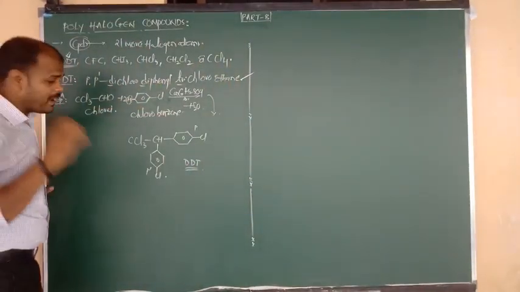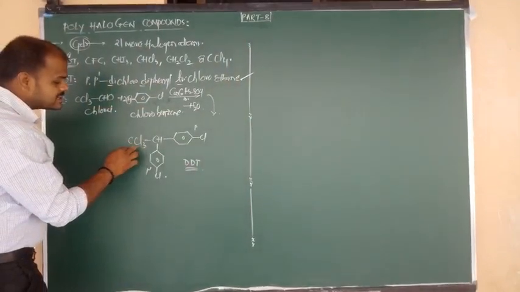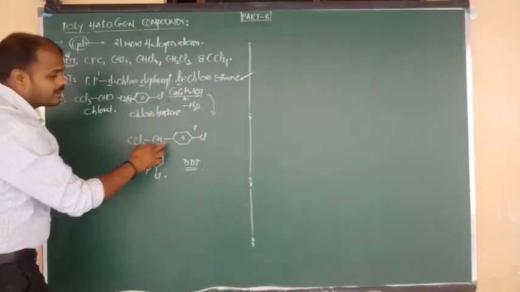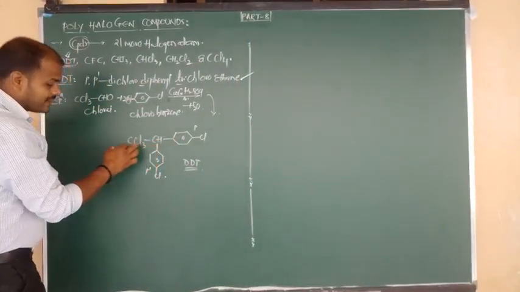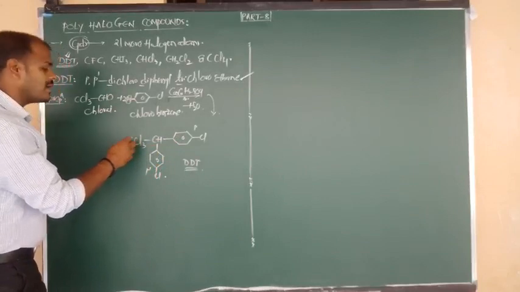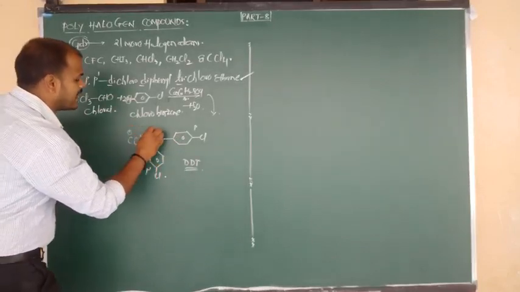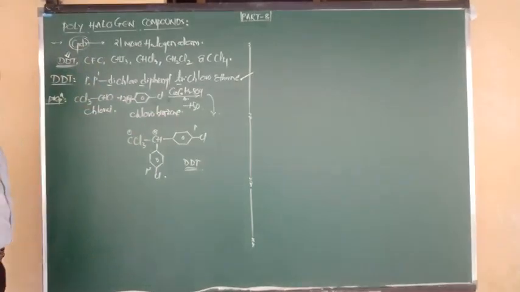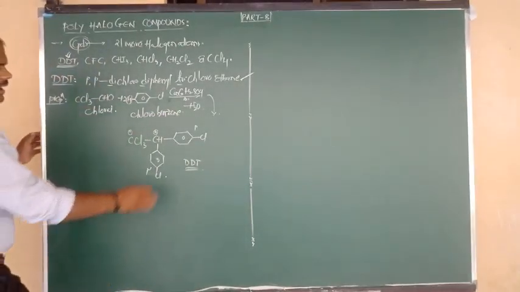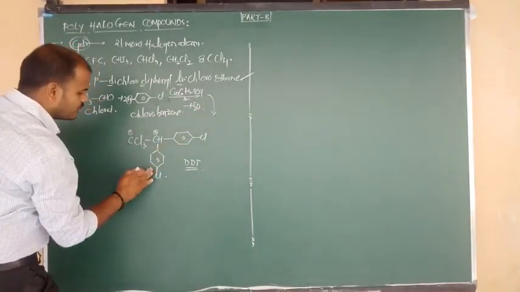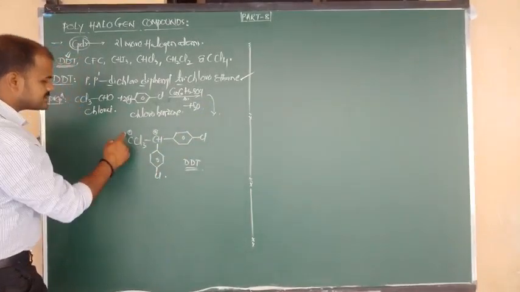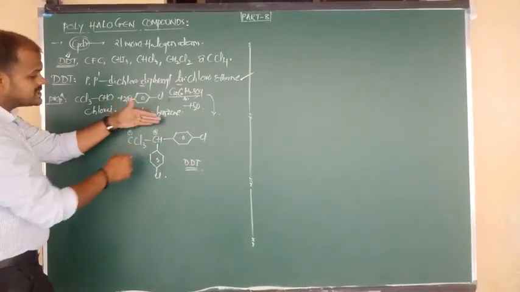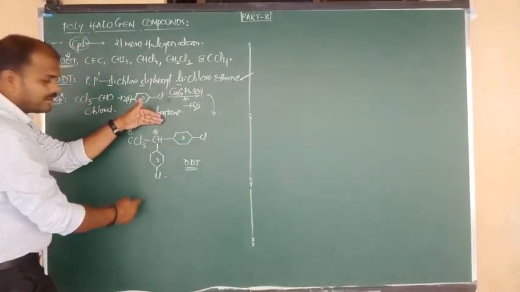And let us go for the IUPAC name. Here at a time 3 substituents are there on one carbon, but on the second carbon only 2 substituents are there. The carbon with 3 more substituents will be denoted as first priority, and this carbon will get the second priority. So this is carbon 1, this is carbon 2. This is the main chain. Now these will be side chains.